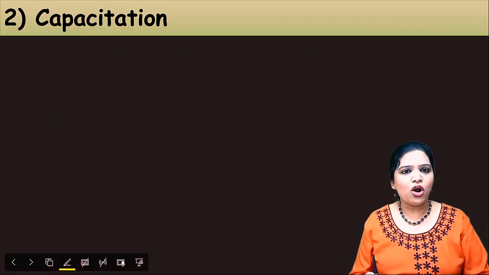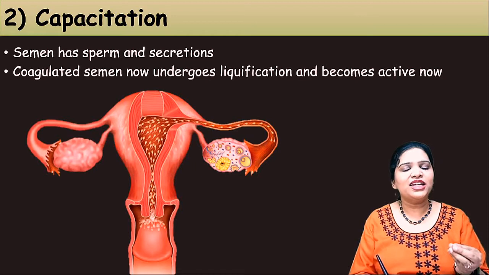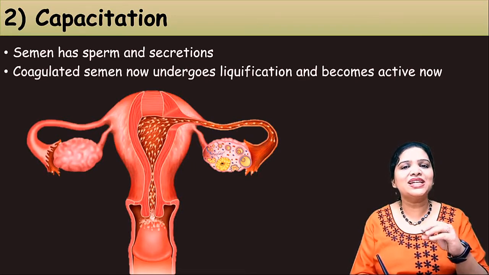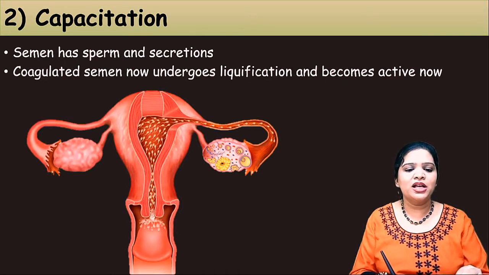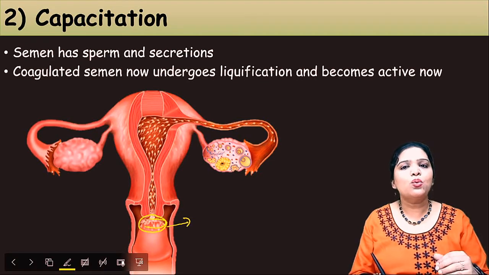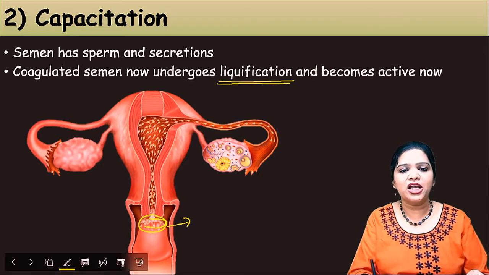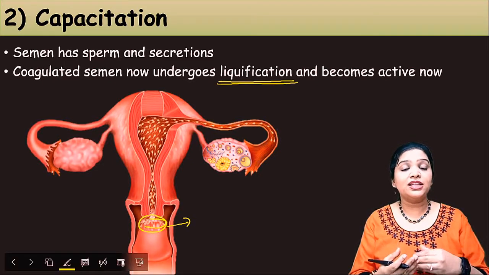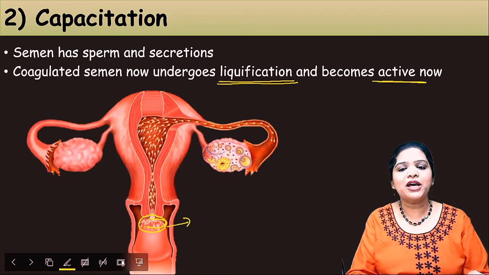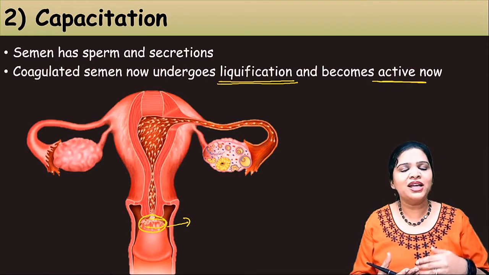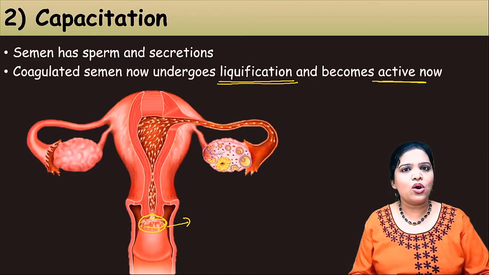The second step we call capacitation. What is capacitation? When the semen gets released after the sexual intercourse, it will be like a jelly, a thick substance. Once it is released in the vagina, it immediately undergoes liquefaction, meaning the thickness of the semen gets diluted, and the cells become active. What cells are present in the semen? Sperm cells. So those cells get activated, and that process is called capacitation.